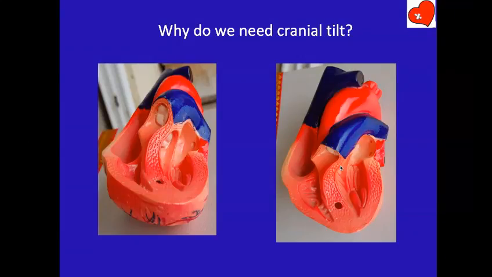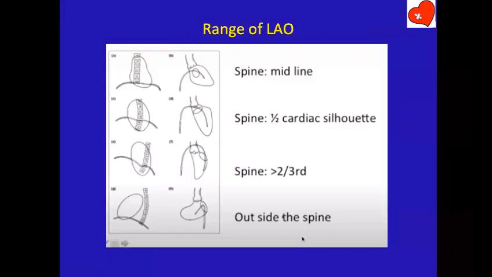Yes, sir. So, a supracristal or a subpulmonic VSD cannot be profiled in LAO view. That is the message I am giving you. A subpulmonic VSD cannot be profiled in LAO view because it is overlapping the LVOT. Whereas VSD in the mid septum and other parts of the septum can be profiled in LAO view. So, all VSDs are not the same. You must know how to differentiate different VSDs.